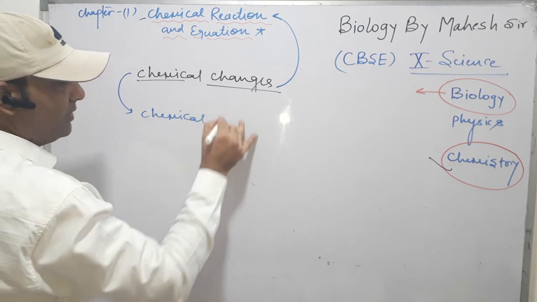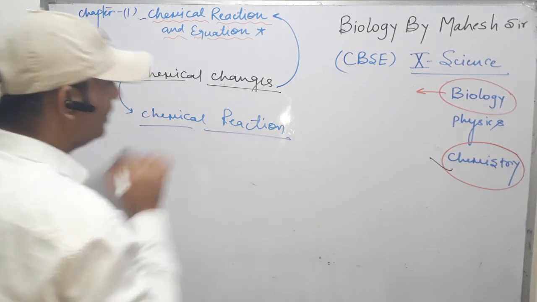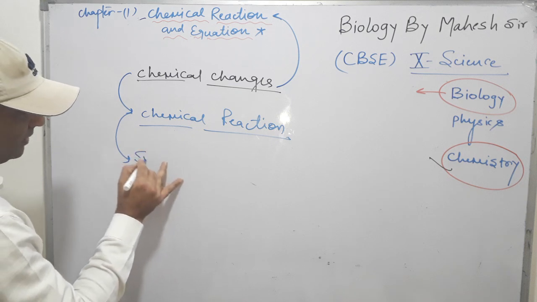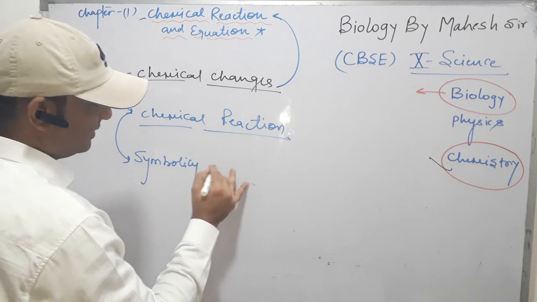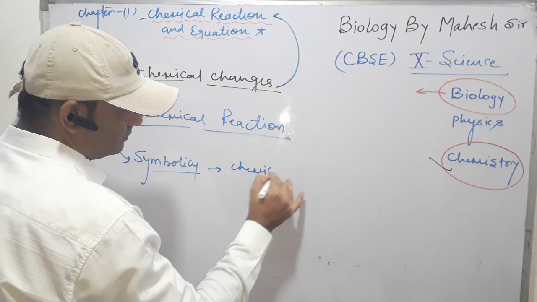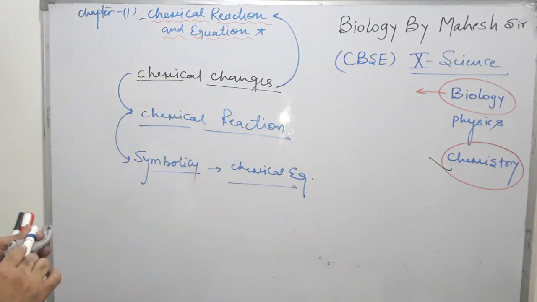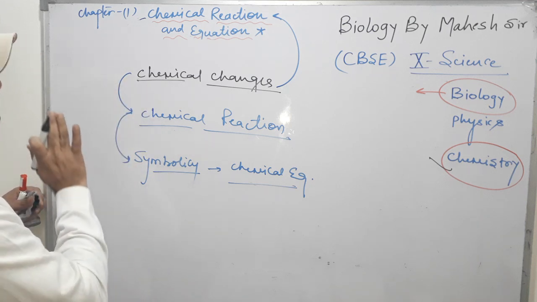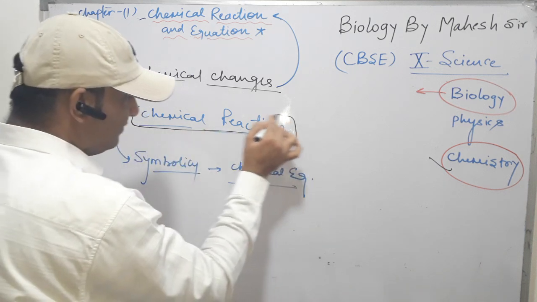And when a chemical reaction is expressed symbolically, that time it is called a chemical equation. So here I explain two definitions. First is chemical reaction. Every chemical change is expressed in this form, which is called a chemical reaction. It is the first definition.